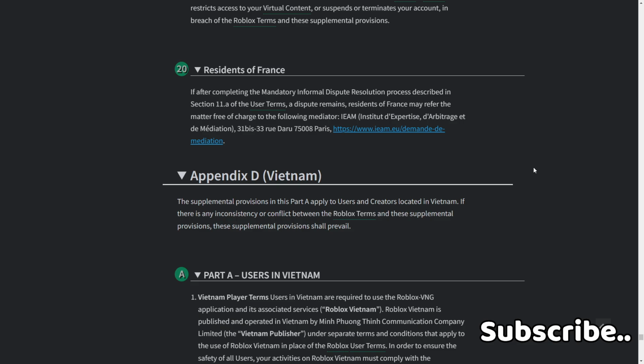Appendix D, Vietnam. The supplemental provisions in this Part A apply to the users and creators located in Vietnam. If there is any inconsistency or conflict between the Roblox terms and these supplemental provisions, these supplemental provisions shall prevail.